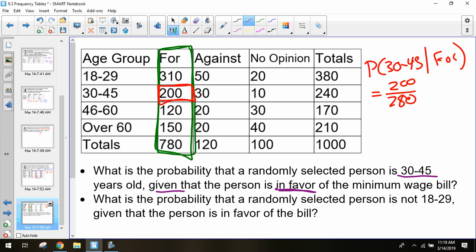Now, the conditional probability of being between 30 to 45, given for the bill, is different from the probability of finding a random person that's for the bill, given that they're 30 to 45. So if you switch these around, it changes the probability. Now, rather than looking at the for the bill column, we're looking at the 30 to 45 row. So if we flip-flop those, that can change what the question's asking as well. It changes that given statement.